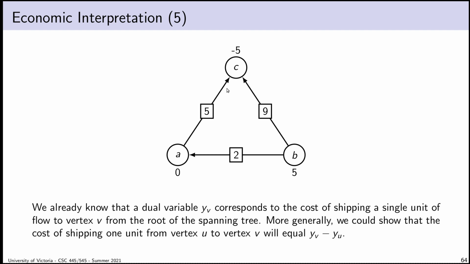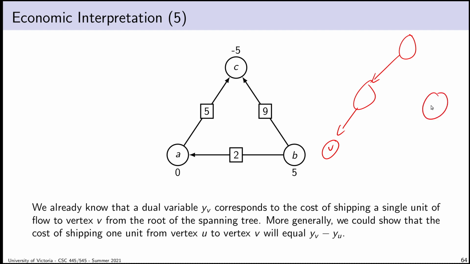And we also might observe that the dual variables y_v seem to correspond to these prices. We know already that y sub v corresponds to the cost of shipping a unit of flow through the spanning tree to a particular vertex. And actually, I should be clear about that. We think about the value of y_v as sort of like the cost of going from the root to vertex v.